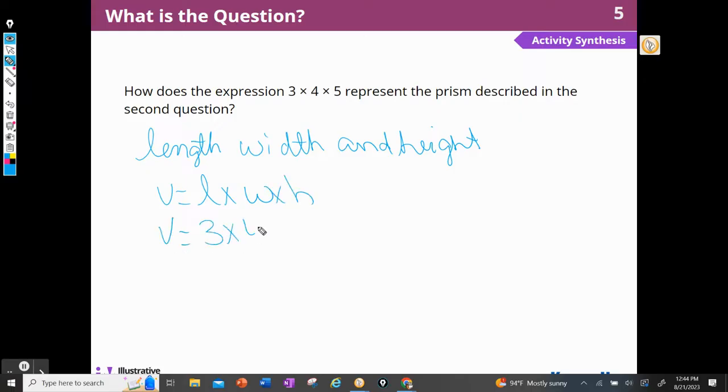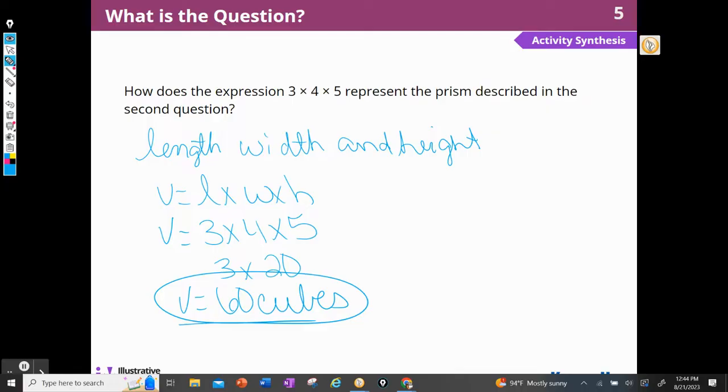Three times 4 times 5. I know that 4 times 5 is 20 times 3. So the volume for this prism would be 60 cubes. Nice job.